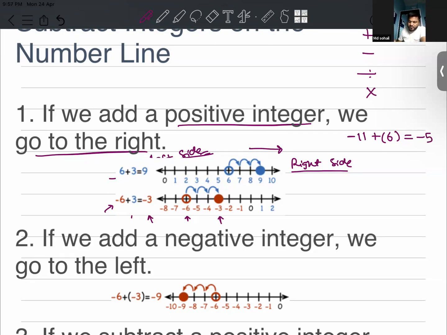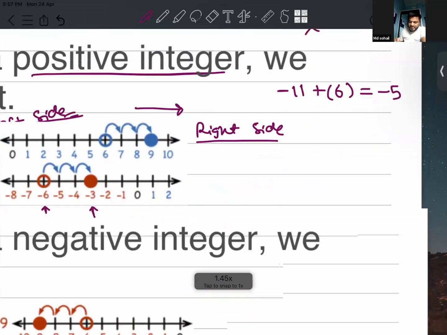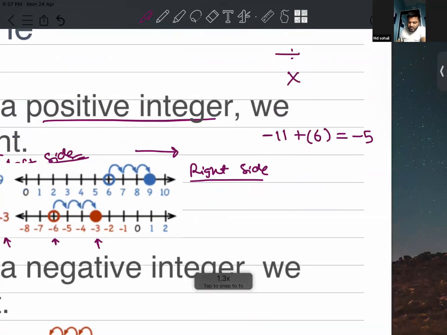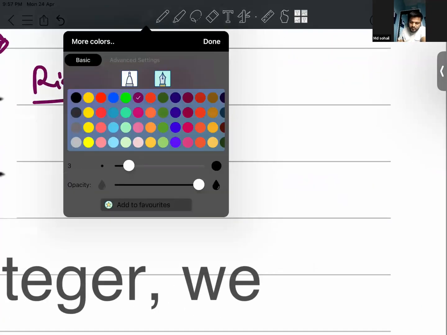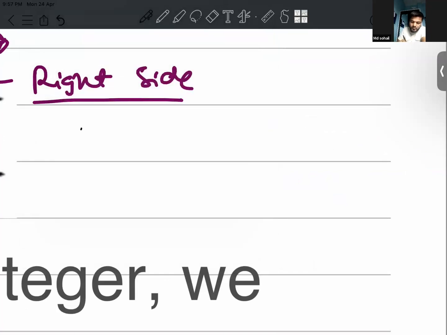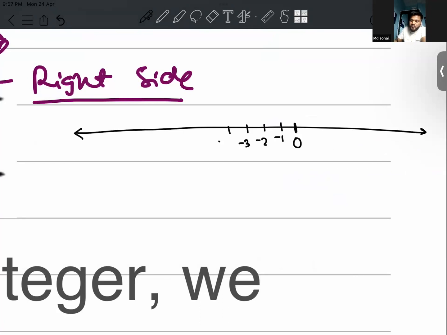Now let's have a look. Since minus 11 and minus 5 are not given on this figure, let's draw a fresh number line.